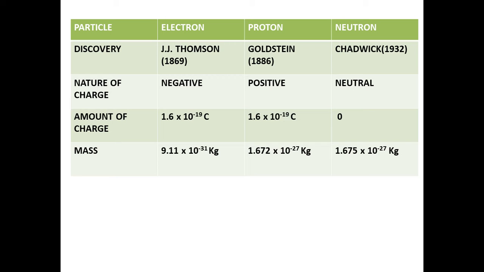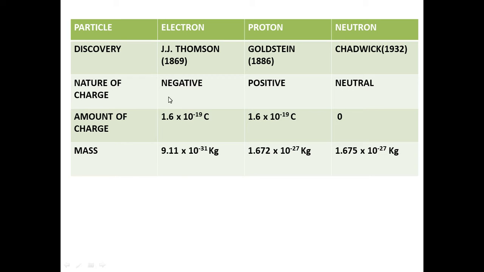Dalton's atomic theory failed after the discovery of various subatomic particles. These subatomic particles vary according to their masses, charges, and the nature of charges. Different scientists contributed to the discovery of different subatomic particles.